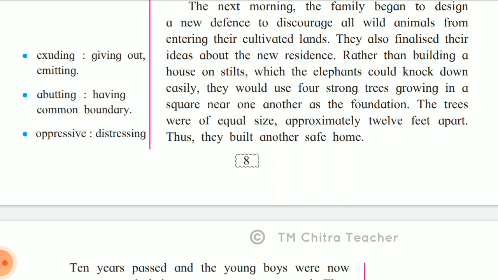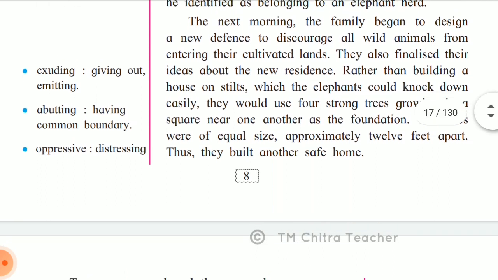So they planned to have a safe home, but this time they wanted the base, that is the foundation, to be strong, so that these elephants or any other animal should not come and attack them. So what they did is they found a group of trees which were in the square shape. Their distances were in the square shape, and they found that the base will be strong if they choose that place.